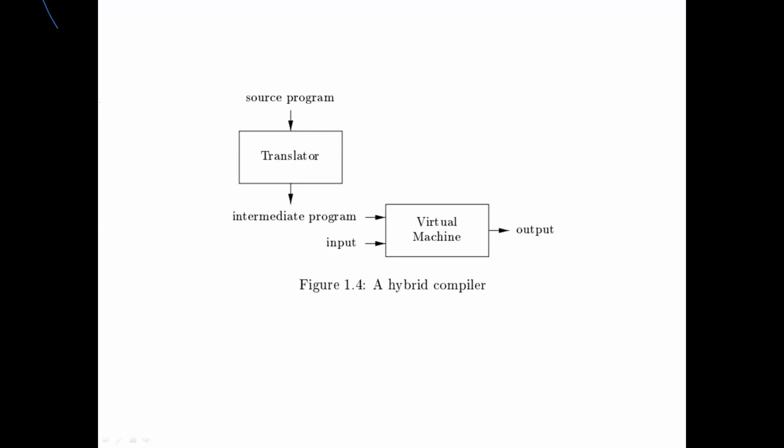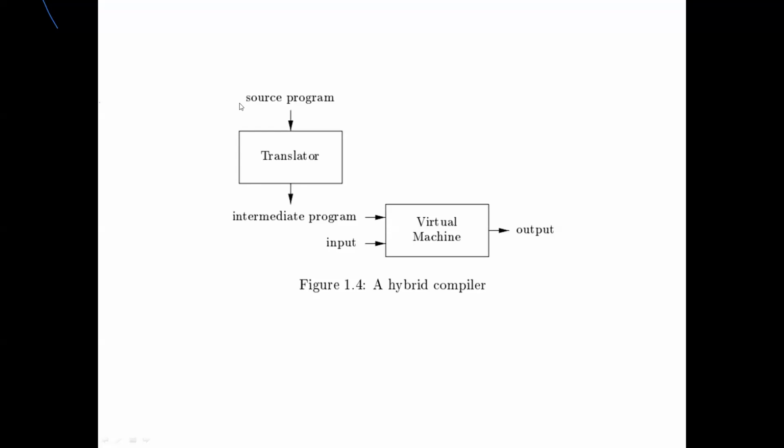So Java is an example which is using both compiler and interpreter. When it comes to Java programming, it is using both compiler and interpreter.